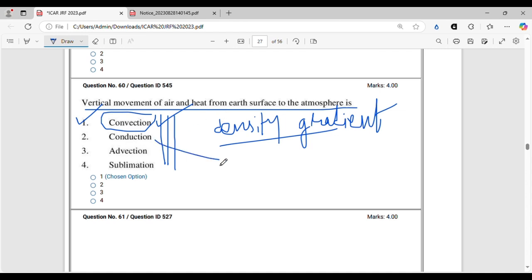Conduction is the transfer of heat from the hotter portion of a body to the colder portion of a body, and this can happen only through contact, where the molecules inside the hotter part of the body vibrate with a higher kinetic energy, and they transfer the momentum to the molecules of the colder part, which also start vibrating and attain that same temperature.